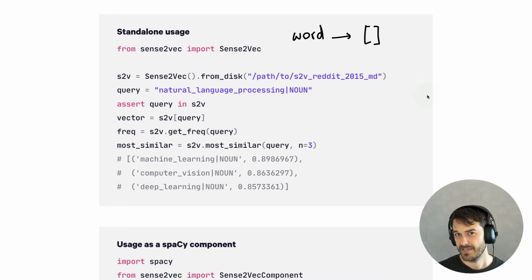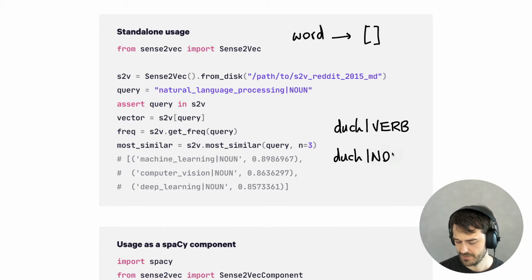But Sense2Vec does just a little bit more. In Sense2Vec, a word can have context. So for example, you can have the word duck, and you can say, well, I want that in the context of it being a verb. Or you can say, well, I want that in the context of being a noun. And this helps disambiguate two different meanings in the same token, which is very nice.